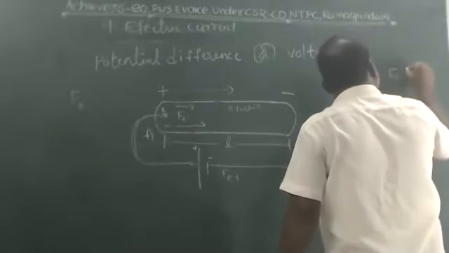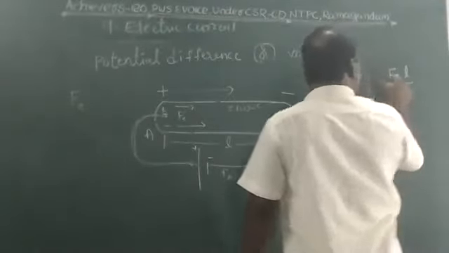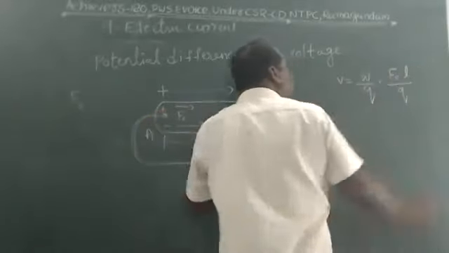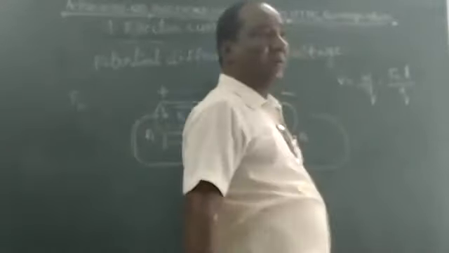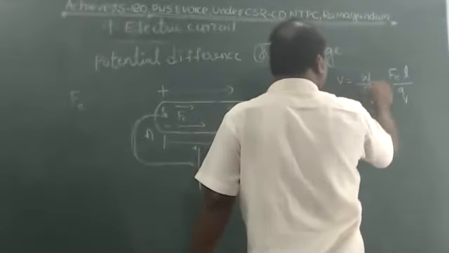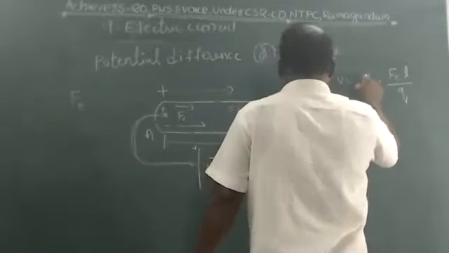It is work throughout the conductor. And Q, work done. The electric force pushes the electron towards the length of the conductor by charge. So here V equals W by Q, work done by charge. What is the work done?